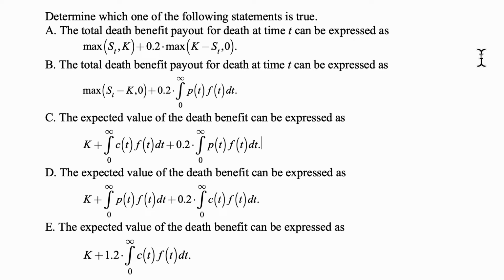D. The expected value of the death benefit can be expressed as K plus the integral from 0 to plus infinity of P of t times f of t, the density, dt plus 0.2 times the integral from 0 to plus infinity of C of t f of t dt. And E. The expected value of the death benefit can be expressed as K plus 1.2 times the integral from 0 to plus infinity of C of t f of t dt.